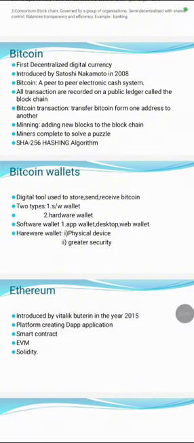So the next topic is Bitcoin. Bitcoin is the very first digital currency. It's the first decentralized digital currency. It was introduced by Satoshi Nakamoto in the year 2008. Bitcoin is a peer-to-peer electronic cash system. So what is an electronic cash system?